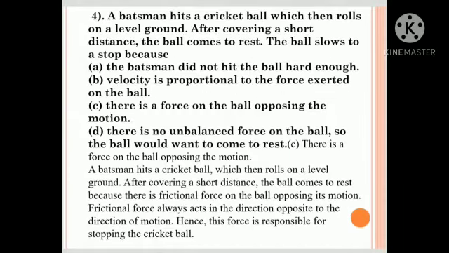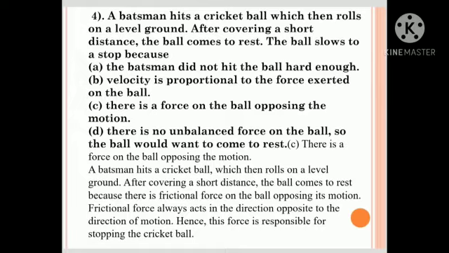A batsman hits a cricket ball which then rolls on a level ground. After covering a short distance, the ball comes to rest. The ball stops because: A. the batsman did not hit the ball hard enough. B. Velocity is proportional to the force exerted on the ball. C. There is a force on the ball opposing the motion. D. There is no unbalanced force on the ball, so the ball could not want to come to rest. The answer is: there is a force on the ball opposing the motion.